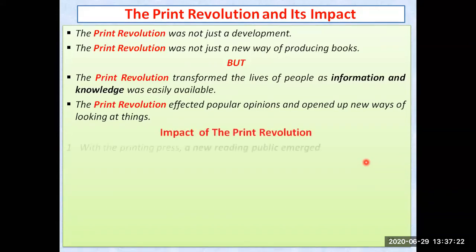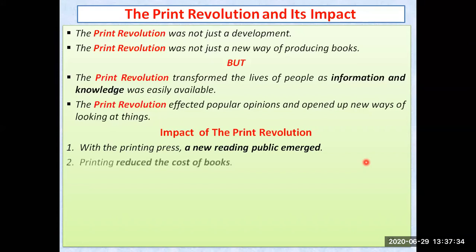So let us see some of the impact of the print revolution. A new reading public emerged, because books were available. So now a new reading public was there in the market. They were just looking for books to read.